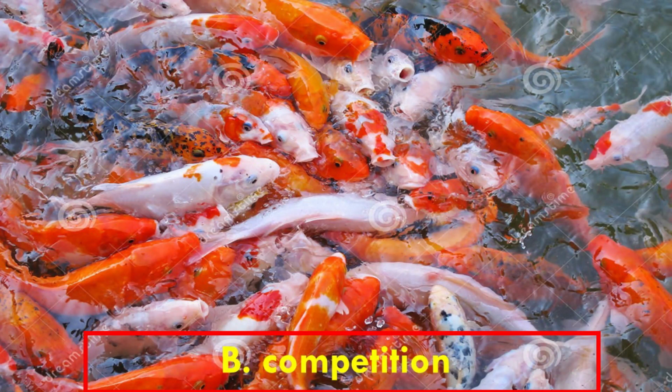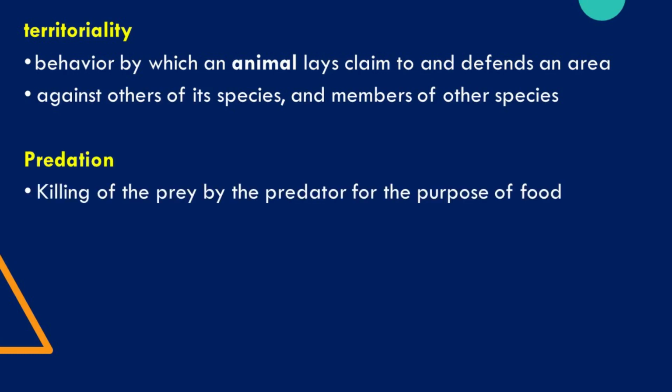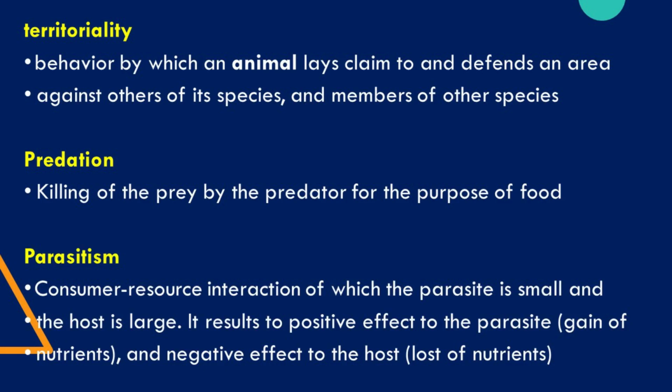Competition is an interaction between organisms or species, in which both the organisms or species are harmed. Competition is one of many interacting biotic and abiotic factors that affect community structure. Territoriality is the behavior by which an animal lays claim to and defends an area against others of its species and members of other species. Predation is the killing of the prey by the predator for the purpose of food. Meanwhile, parasitism is a consumer resource interaction, of which the parasite is small and the host is large. It results to positive effect to the parasite, and negative effect to the host.